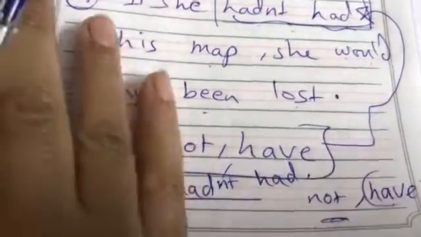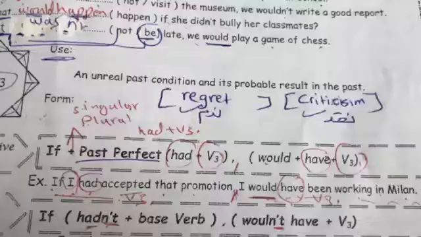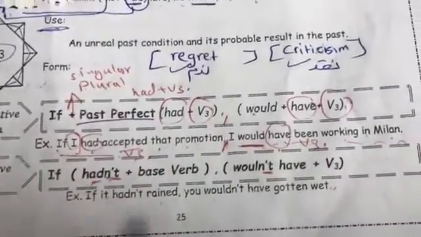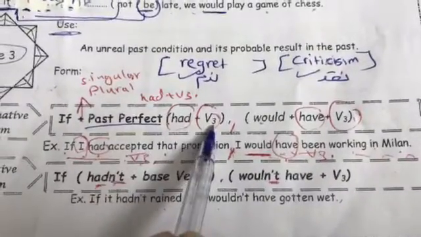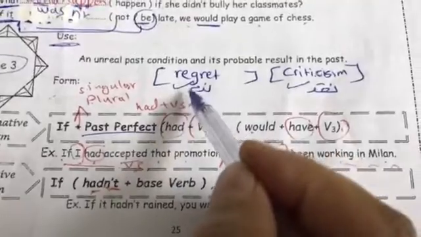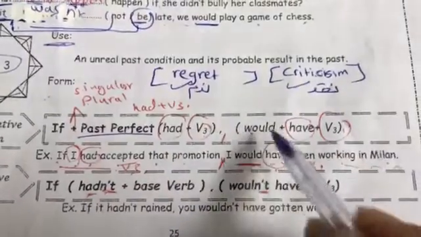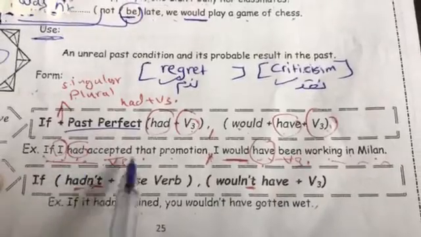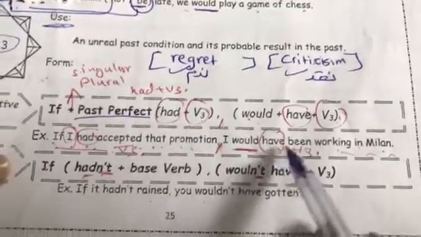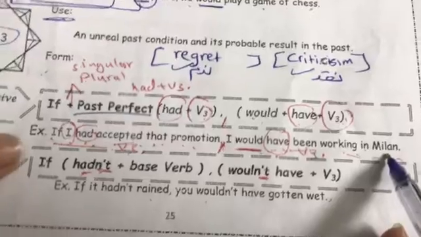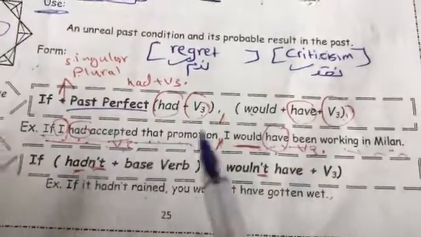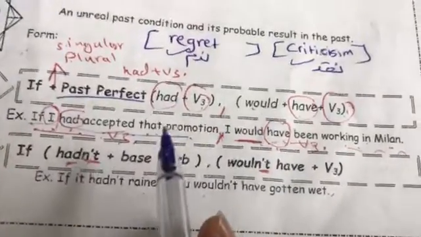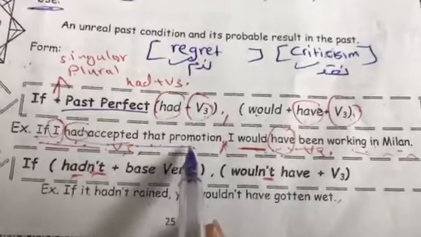Okay? Now, let us go to page 25 again. If with past perfect, had plus verb 3, used for regret and criticism. Here, would plus have plus verb 3. If I had accepted that promotion, I would have been working in Milan. Here we have regrets. Why I didn't accept that promotion, okay?